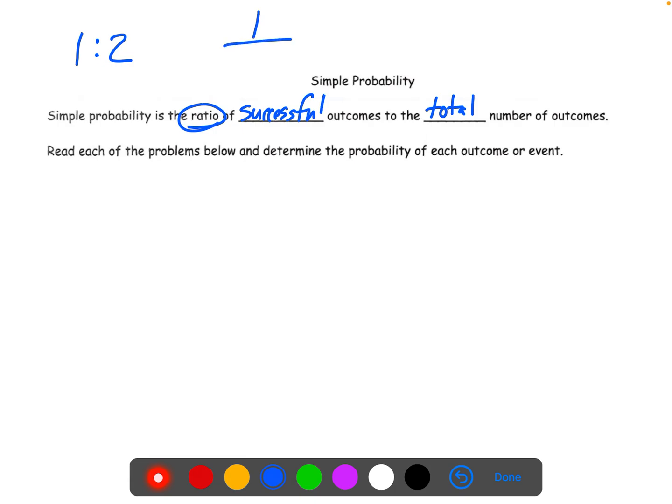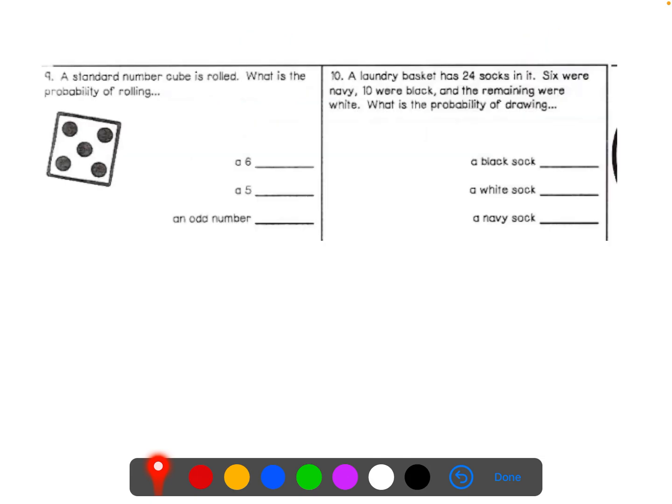Oftentimes, when we were working with ratios, we wrote it as a fraction. So that happens really often. Or we can use words, which we don't use quite as often, but a 1 out of 2 chance would be another way to say that. Would you please write those down? These are definitely the ways that we're going to be representing these. And also remember, from what we just talked about on the last page, these can be represented in percentages. So we could represent all of these ways of writing the ratio as 50% chance. Okay? Now, we're going to determine on these two situations below some different probabilities.